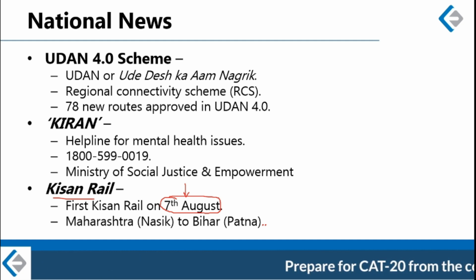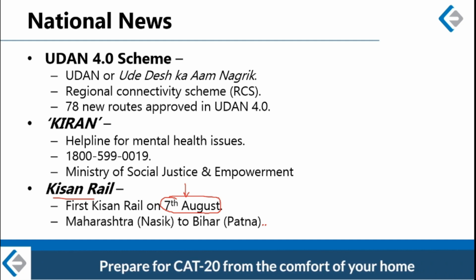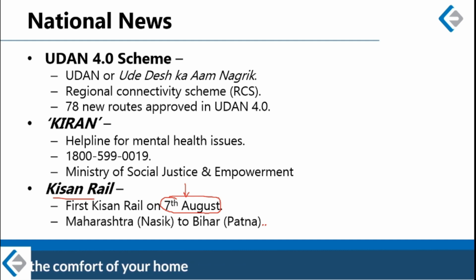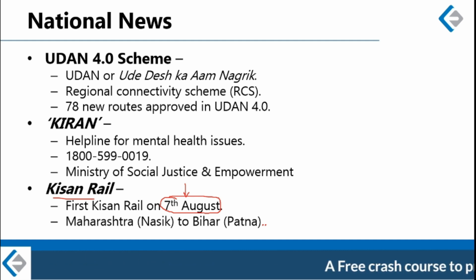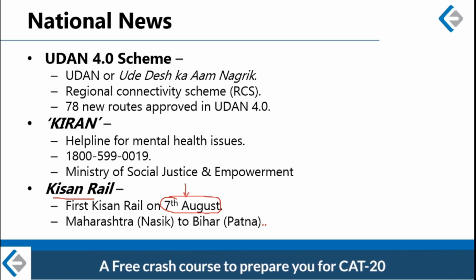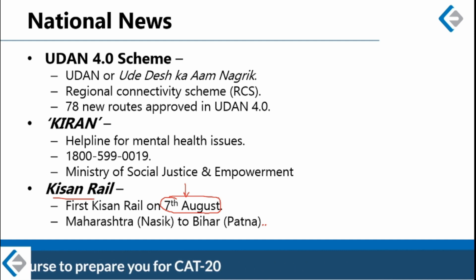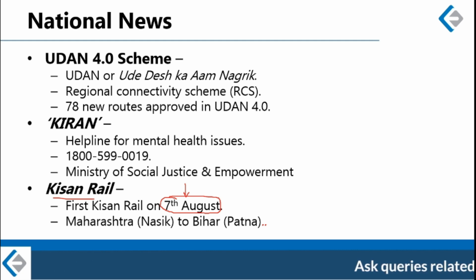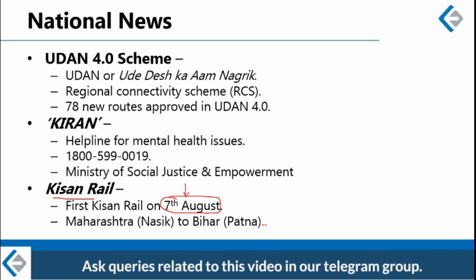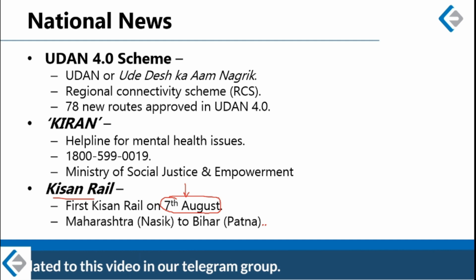All right. So the first Kisan Rail will start from Nasik in Maharashtra towards Patna in Bihar. So the first train will be between Maharashtra and Bihar. Nasik has been chosen because Nasik and surrounding areas produce huge quantity of fruits, fresh vegetables, onions, flowers and other perishable goods. So idea is to connect the center of production and the center of consumption. In later stages, multiple such trains will also operate from different centers of production to different consumer markets.